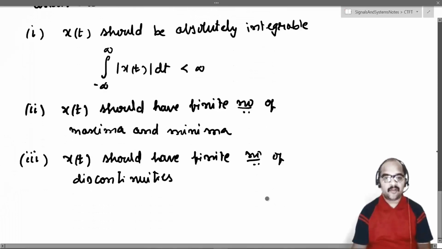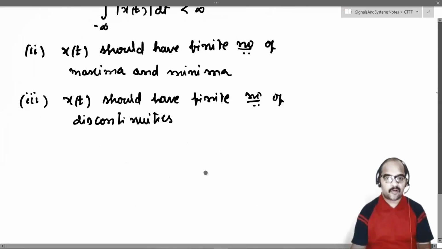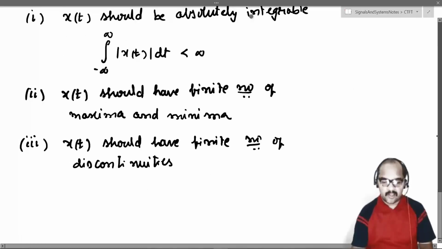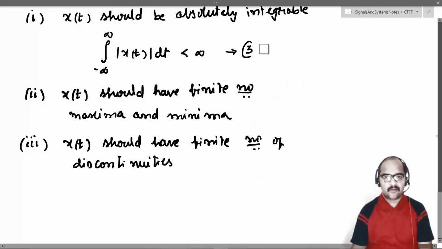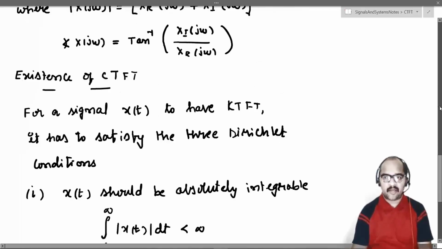Apart from this, the Fourier transform may exist if it satisfies one more condition. Let me call this equation 3, because we have used equations before.